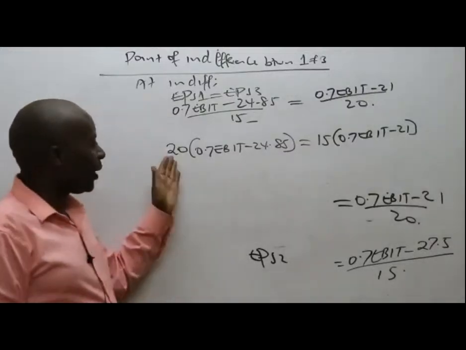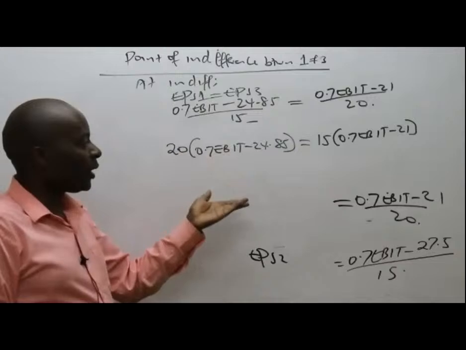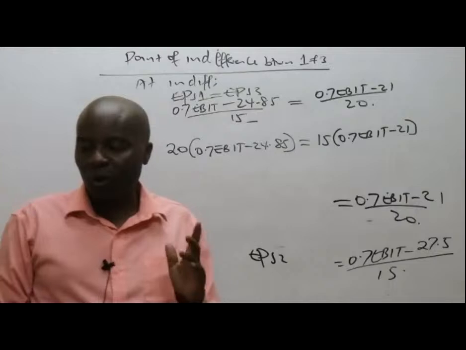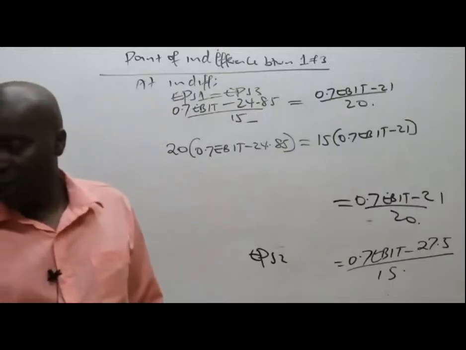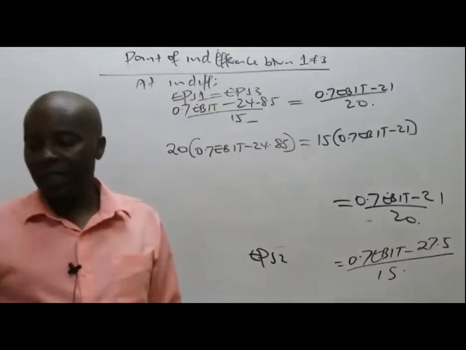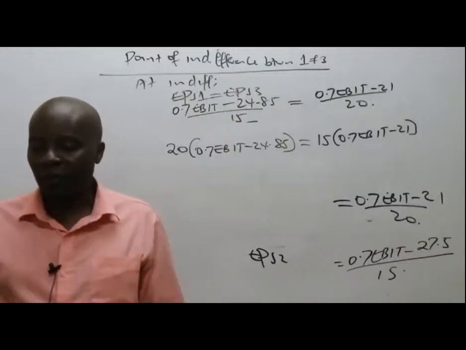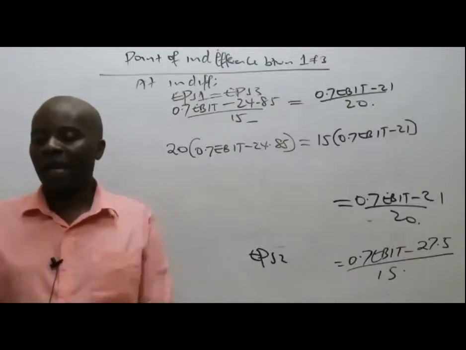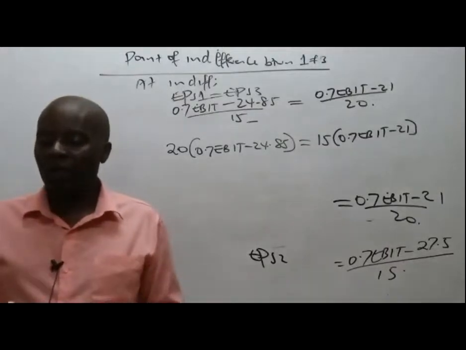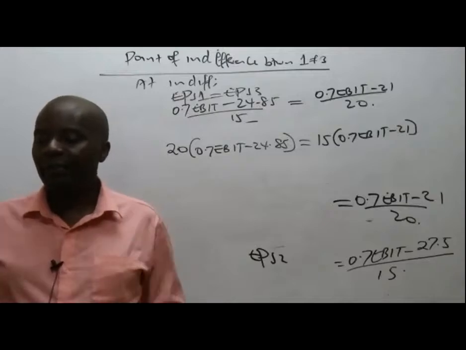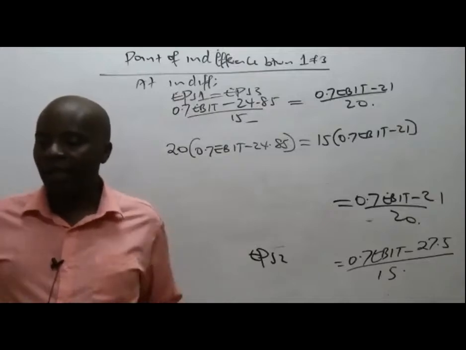You could decide to divide both sides by 20, or you open brackets, whichever is easier for you. I simply want you to give me the value of EBIT. I can see Moses Mwangi giving me a figure of 52 million or just 52. Just struggle it out. Tell us whether you are able to get EBIT of 52.